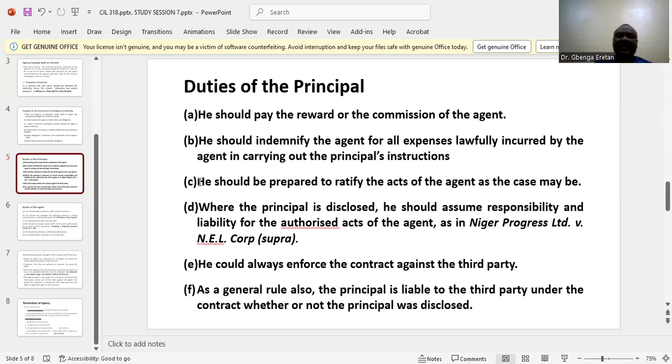Number 4, where the principal is a disclosed principal, it is the duty of the principal to take responsibility for any act that has been done by the agent. Number 5, it is the duty of the principal to enforce the contract against the third party. And number 6, as a general rule, the principal is liable to the third party under the contract whether or not the principal is disclosed.